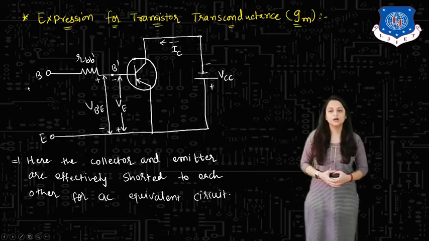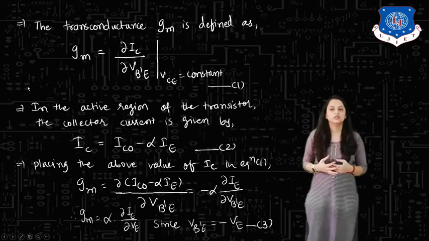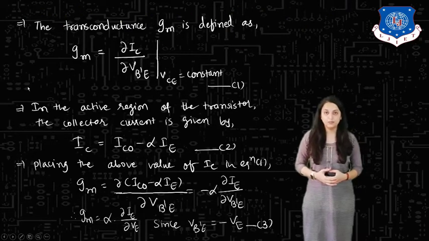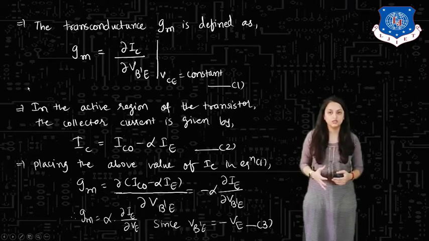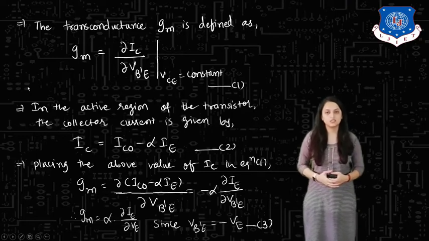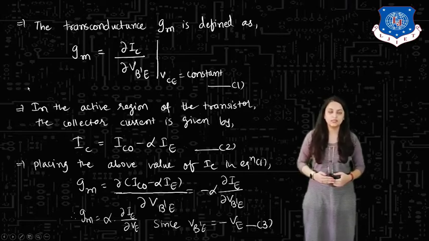Now, the transconductance GM is defined as GM equals delta IC by delta VB dash E. That means the rate of change of collector current to the rate of change of voltage across the B dash E terminal, where VCE is kept constant. That is, the voltage across the collector emitter terminal is kept constant. Let us give this as equation number 1.